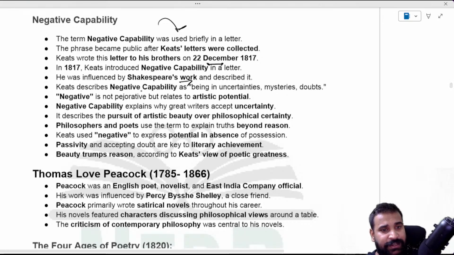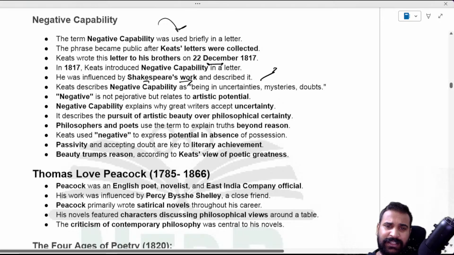This capability comes when a writer or a poet is in uncertainties, in a situation where he's not certain what's going to happen, with all the mysteries and the doubts.